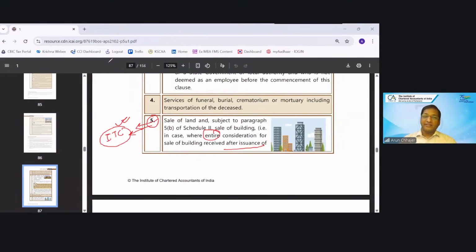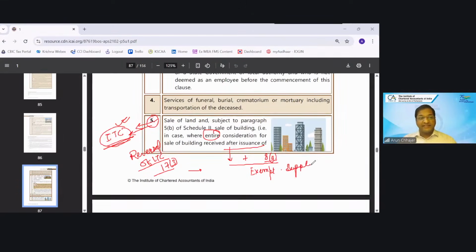You are very near, Gita. Very nice. When you read the concept of reversal of ITC, section 17, subsection 3, you will find that this para and one more para, 8A, will be treated as exempted supply for the purpose of reversal.